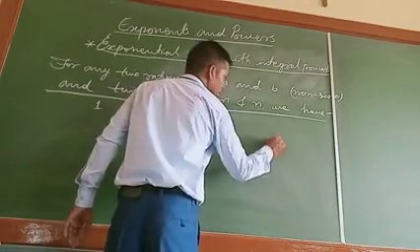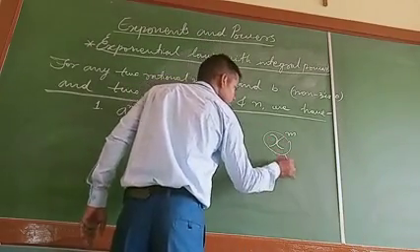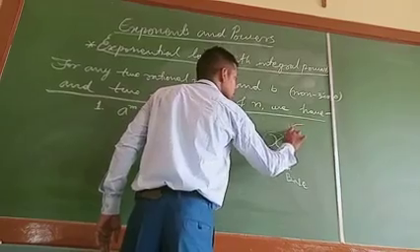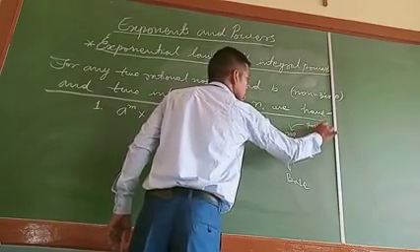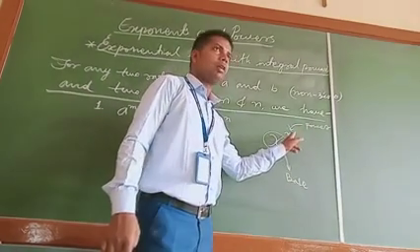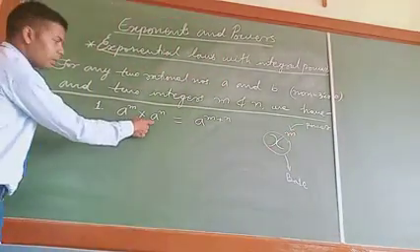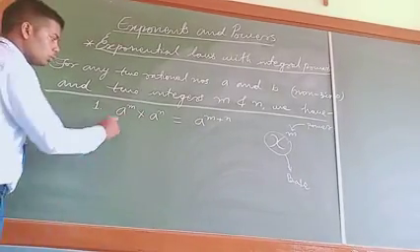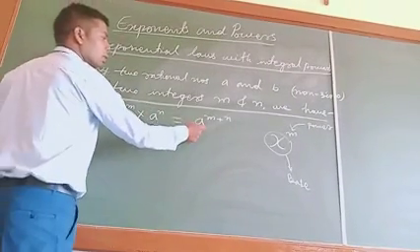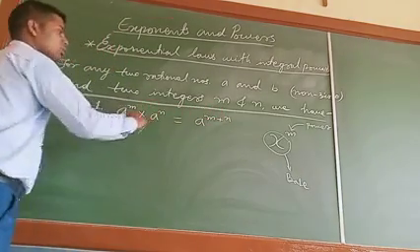Remember, in general, x raised to the power n, this is called the base, and this is called the power or exponent or index. So when we multiply two rational numbers with the same base but different or maybe same powers, then the product is equal to the same base raised to the power equal to the sum of the two powers.